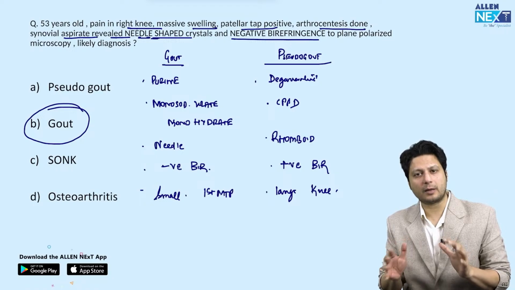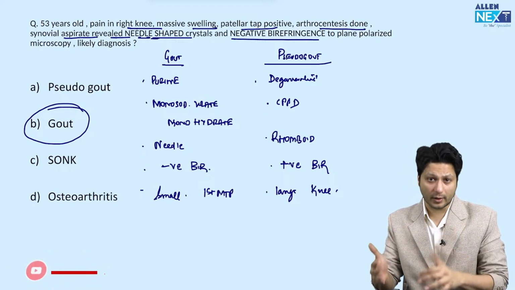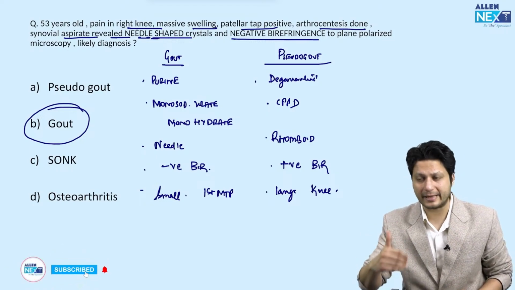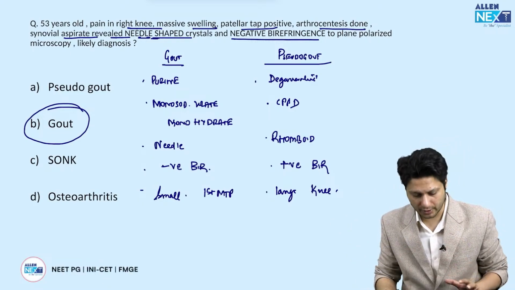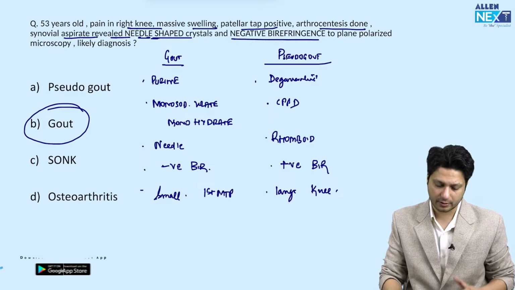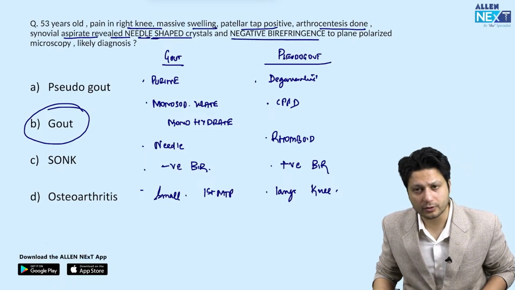But ये क्वेश्चन होता है based on the crystals, based on the joint involvement, based on its tendency, based on its propensity, कि which of the following is the likely answer for your question in this particular situation, right? So gout is the answer for this particular question.